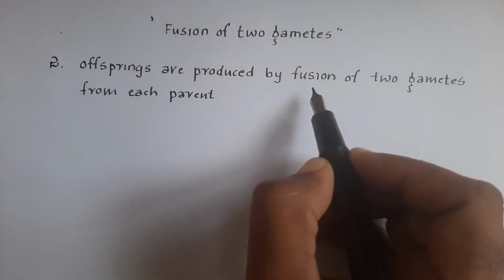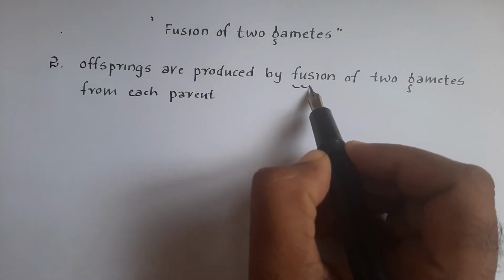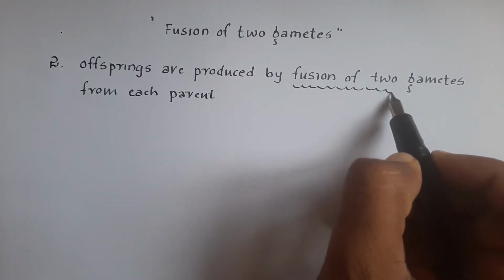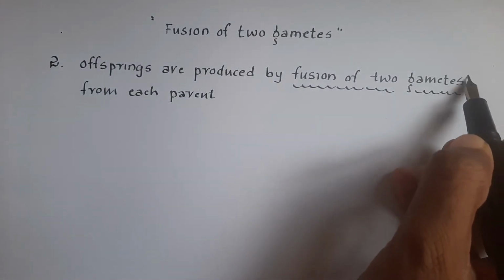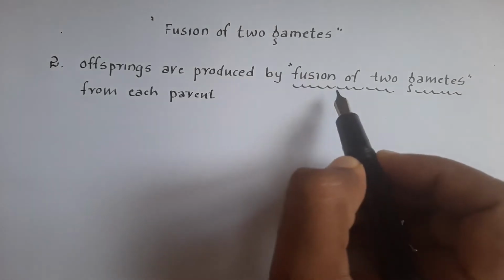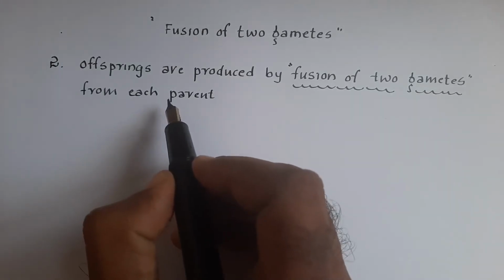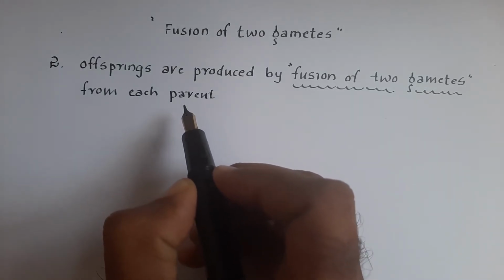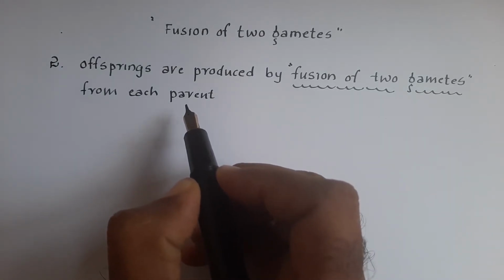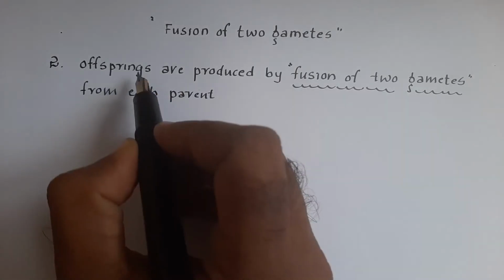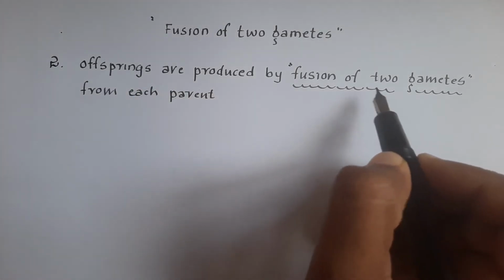So here, dear student, fusion of two gametes, these terms you have to remember, and it is very easy for you to explain the second feature of sexual reproduction. Here, offsprings are produced by these gametes.